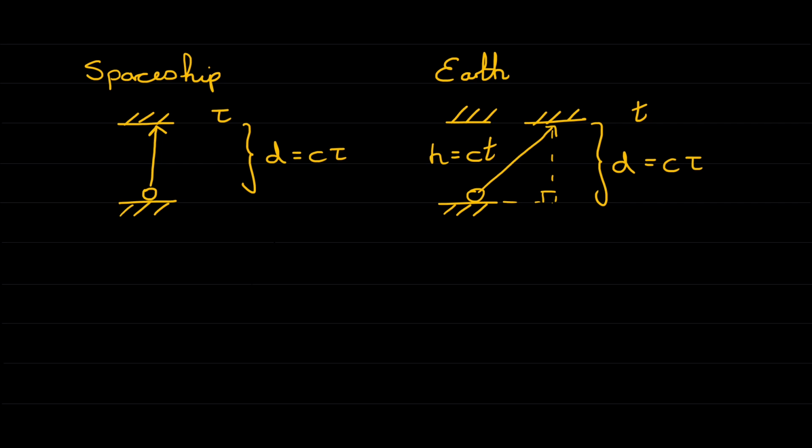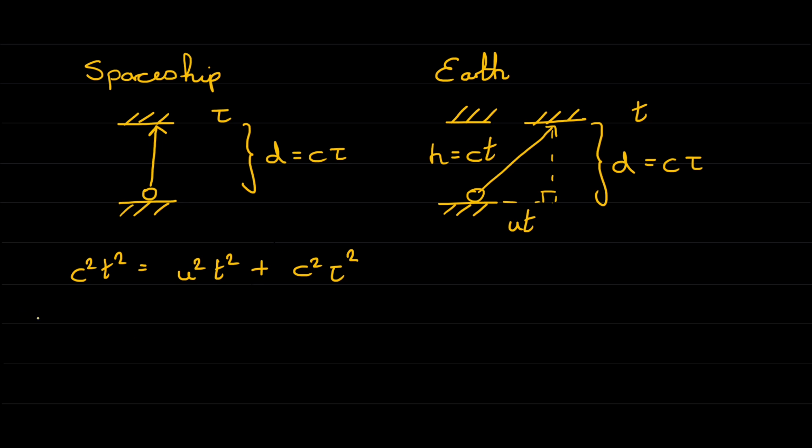And we can actually write down an equation that links tau and t. Over here we've already got two sides of a right-angled triangle. If we want to know what the third side is, we just need to know, well, how far has the mirror moved in the time t? Well, that's simply the speed of the spaceship u multiplied by t. Distance equals speed times time. So now we have that c squared t squared is equal to u squared t squared plus c squared tau squared. This is just Pythagoras' theorem.